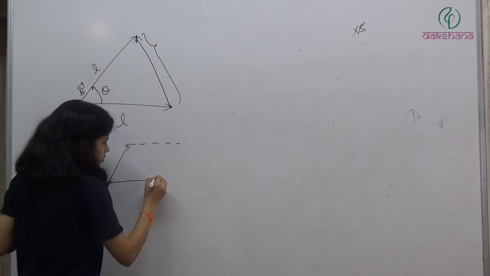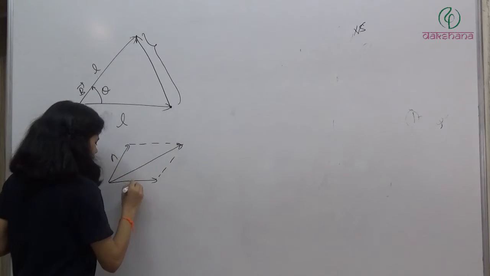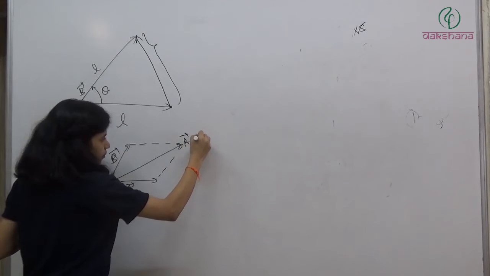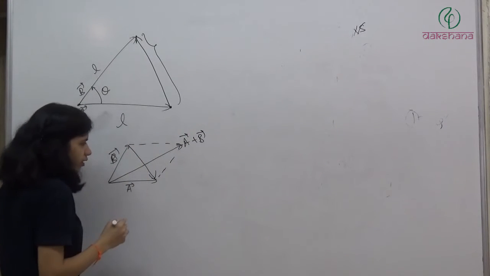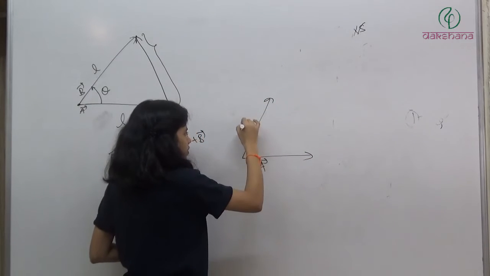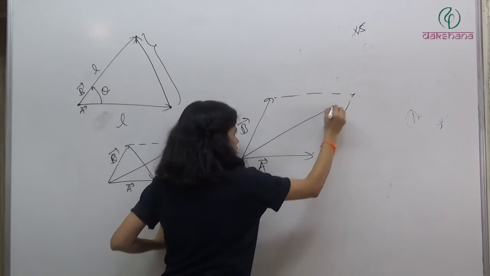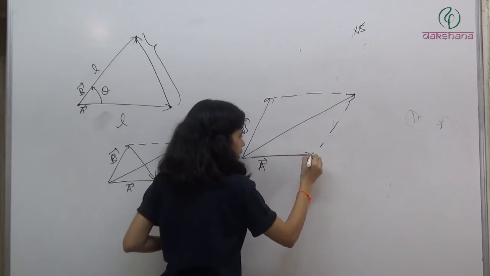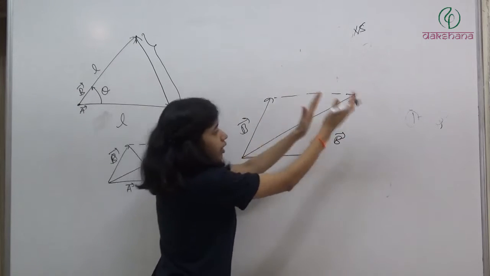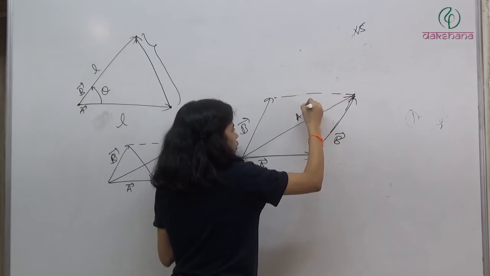then this is the sum of the vectors. If this is A and this is B, then this is A plus B and this is A minus B, है ना? क्या है हमारे पास? A, B. If this is A, this is B. So what we'll get? The resultant A plus B will be like this, no doubt. This is A, B. I can put this B here. तो क्या बन जाएगा? A plus B. This vector is A plus B, resultant of A and B.